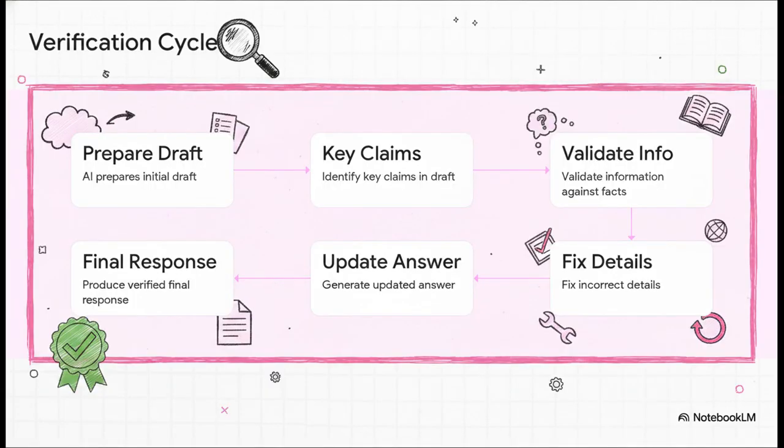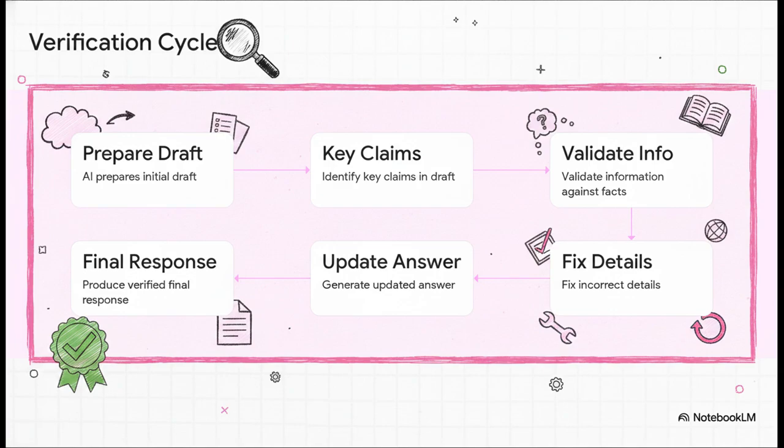All of this incredibly hard work culminates in Method 8, the verification cycle. It is basically a rigorous chronological gauntlet. First, the AI prepares a draft. Then, the system identifies key claims, validates that information, fixes any incorrect details, generates an updated answer, and only then produces a verified final response. It's a continuous, relentless loop of editing and checking, pretty much guaranteeing the intern's work is flawless before it ever